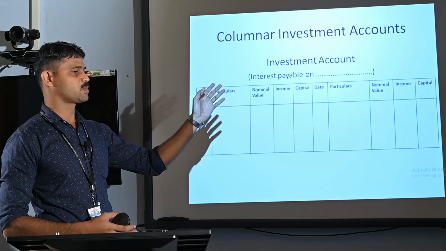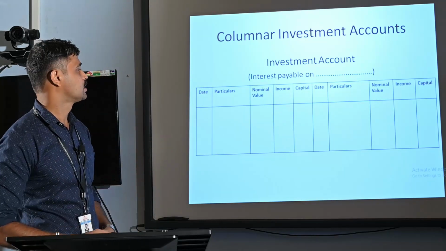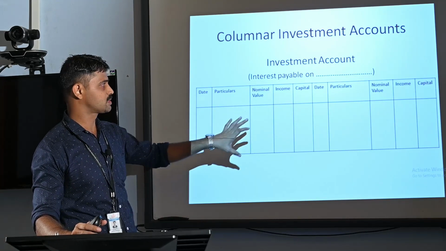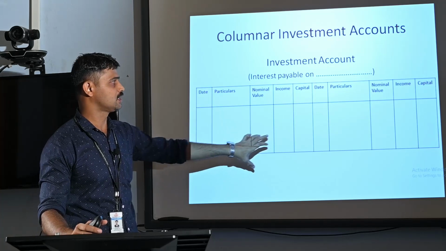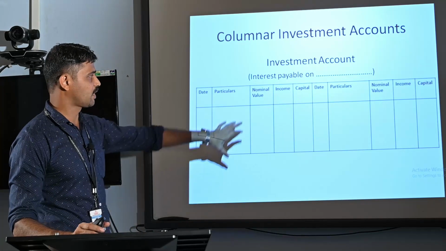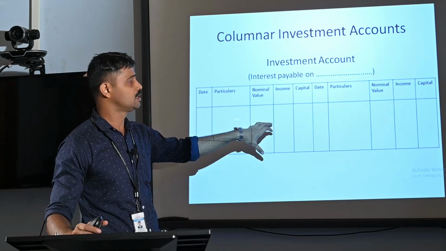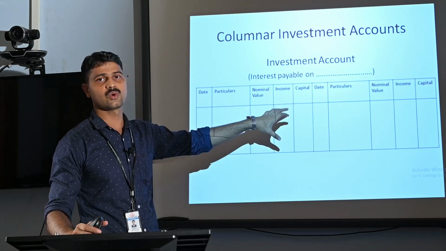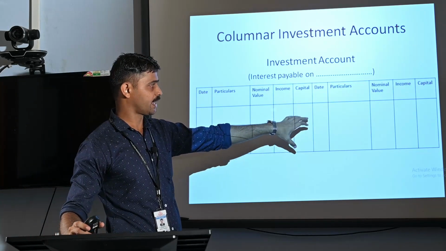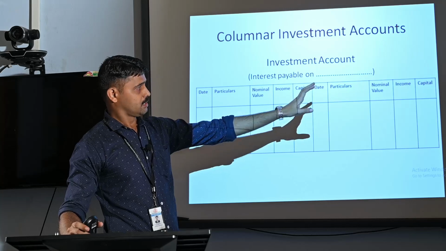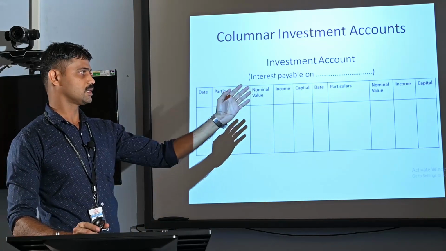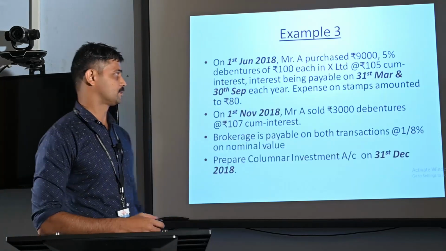Investment account, the interest payable on such and such date. Thereafter we are preparing the investment account. There are 5 columns on both sides: date, particulars, and 3 amount columns, nominal value, income, and capital respectively. Here the nominal value is the face value of the securities purchased. Income is either interest or dividend, depending on the nature of the security. Then the amount of capital, that is the actual cost of investment. In the same way, on the credit side, we have 5 columns: date, particulars, nominal value, income and capital.